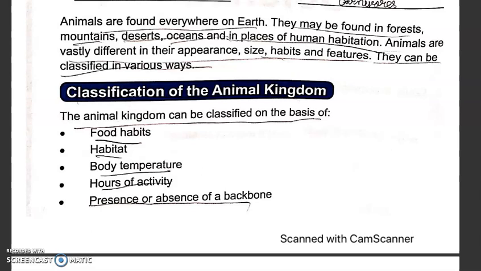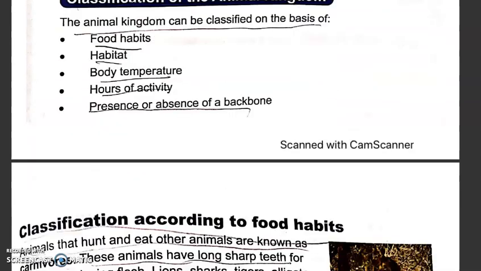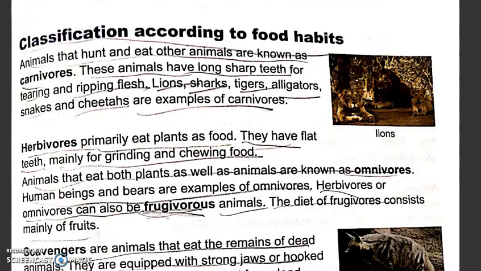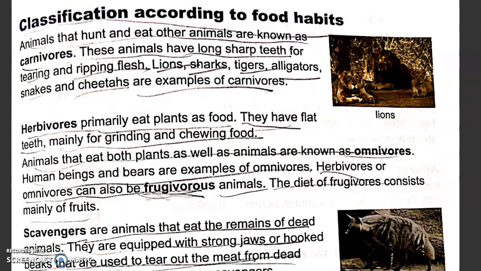Animals can be classified in various different ways. Those classifications can be made on the basis of food habits, habitat (habitat means where the animal lives), body temperature, hours of activity, and presence or absence of the backbone. So let's start exploring each of these classifications one by one. First of all, let's see the classification of animals according to their food habits.